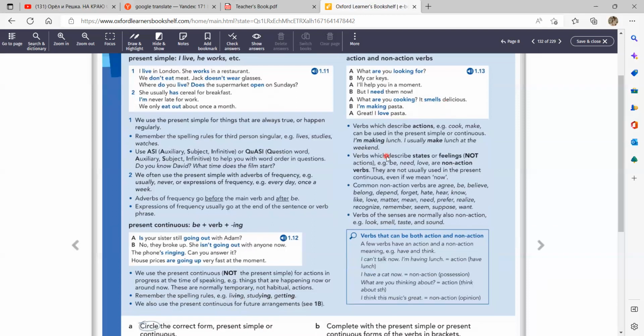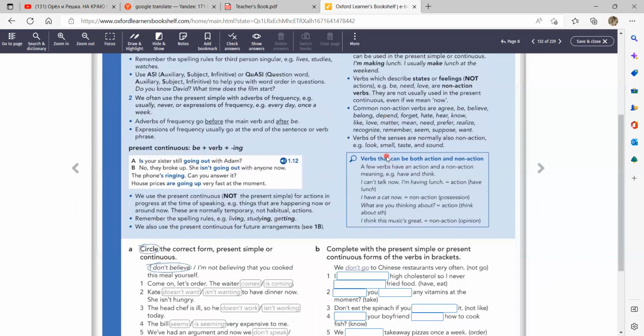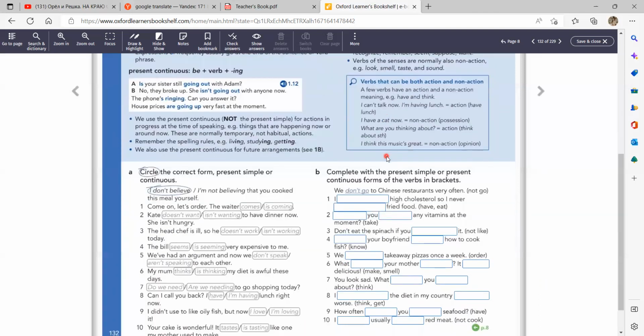Some verbs, though, can be both action and non-action verbs. And actually, that's a big deal. But just to give you a little hint. For example, let's talk about the verbs to have and to think. There are other verbs for sure, but let's talk about these ones. Have can actually be an action and a non-action verb. It depends on the meaning of the verb to have.